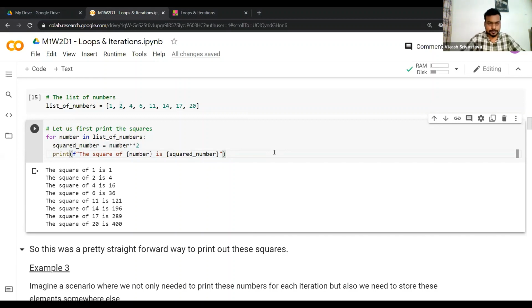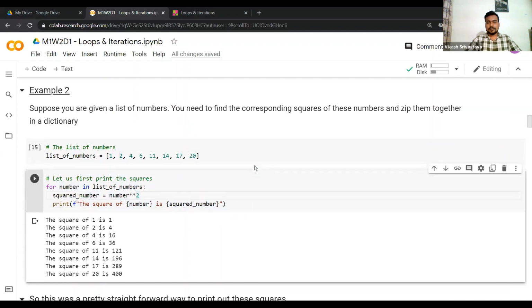Here you don't have to specify whether it's a string or a number, right? So you don't have to do all that drama. You can simply provide whatever you want to print within a curly brace, and it will work like magic, right? So I hope you understand this particular list of numbers.